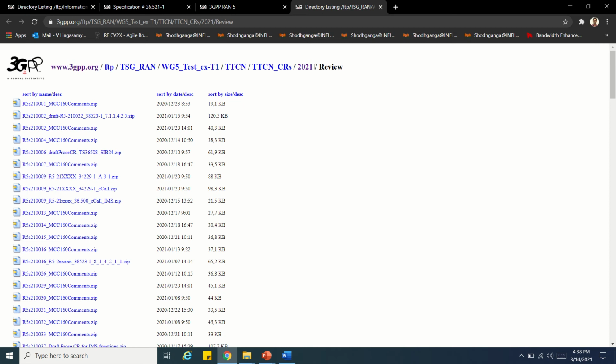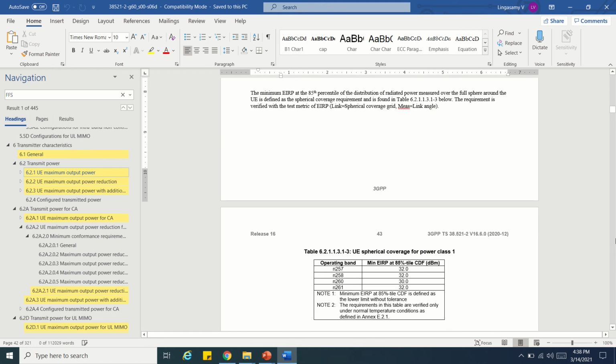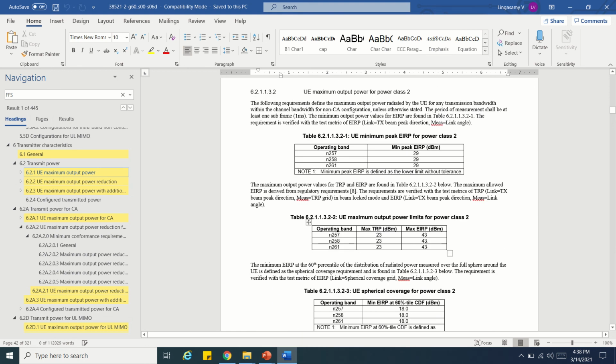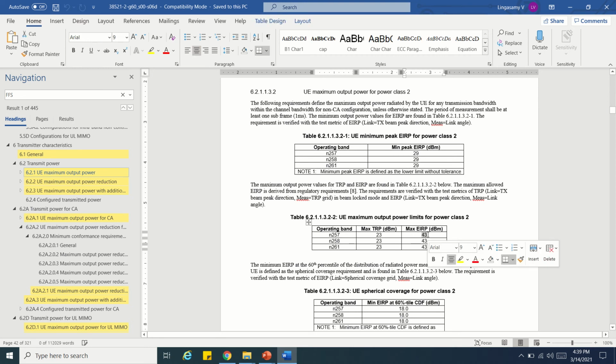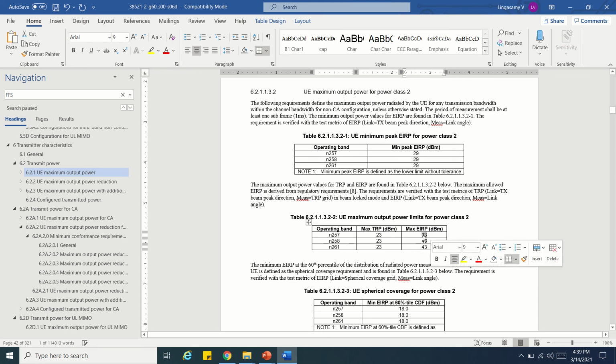So what type of change request? Let me briefly tell you what a change request is. For example, here instead of 43 they might have mentioned 33. You find that for N257, N258 and the others it is 43, so how come it is 33? It is a typo, right? This we have to report as a change request.